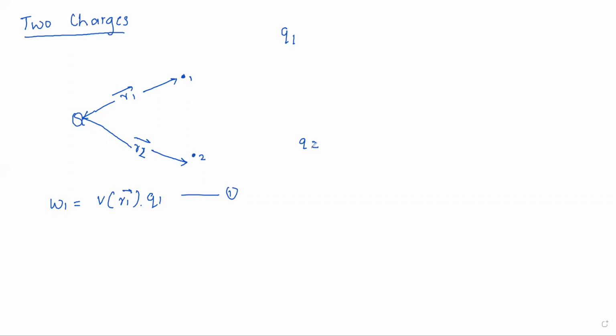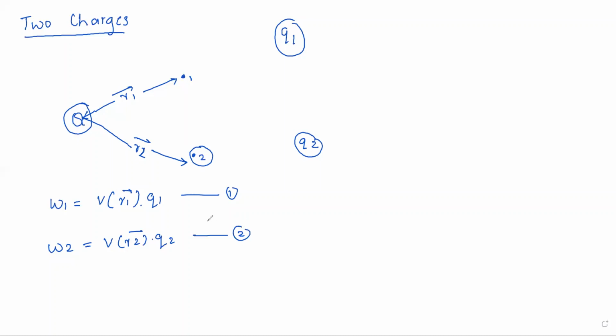Similarly, we have to bring this charge Q2 to point 2, at a distance R2 from Q. Therefore, the work done can be written as W2, because we are considering charge 2. W2 is equal to V(R2) into Q2. Let us consider it as equation 2.